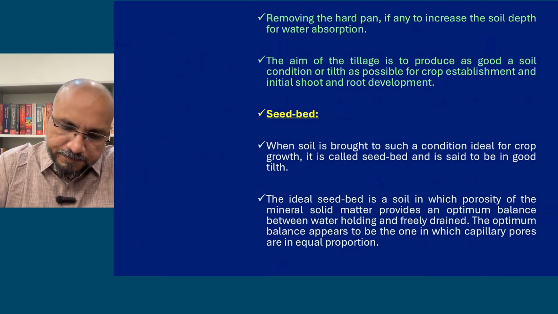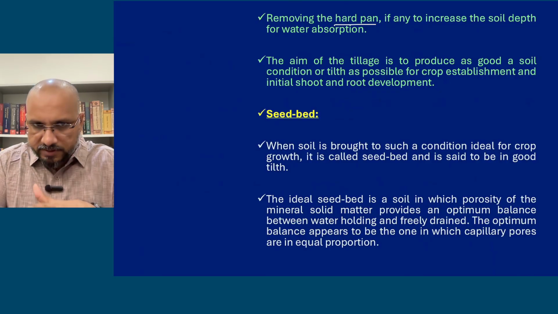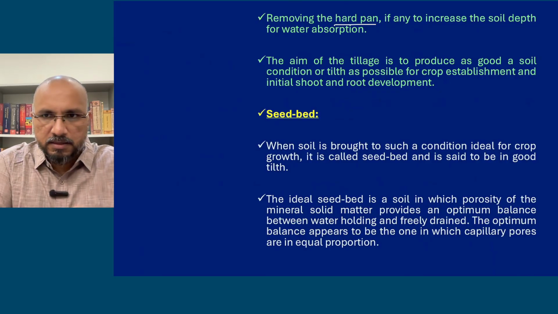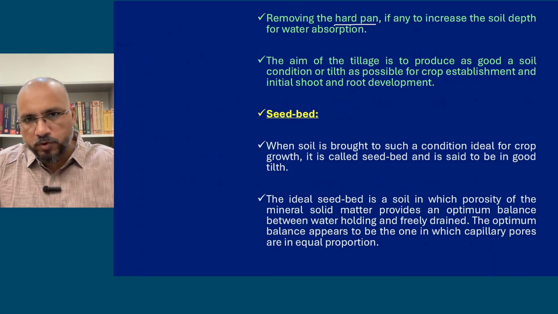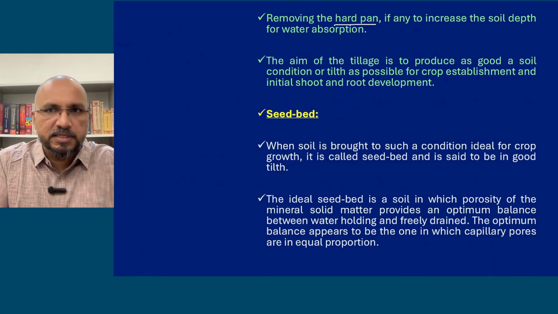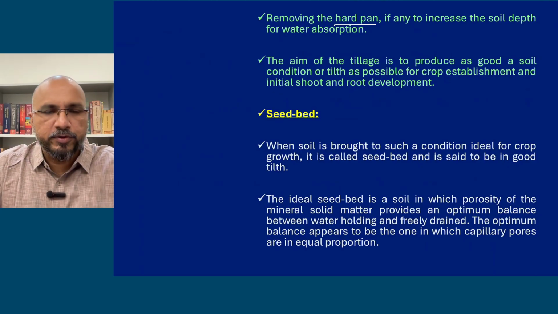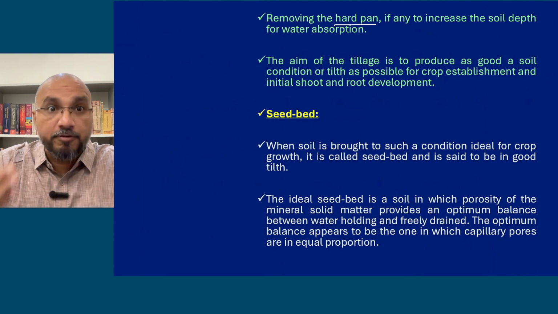Then, removing the hard pan. Sometimes there is an impervious layer in the B horizon. If you go to a certain depth in the soil, 50 or 60 centimeters, sometimes there is formation of a hard impermeable layer. So this hard pan will not allow the water to percolate and go down. So because of that your runoff